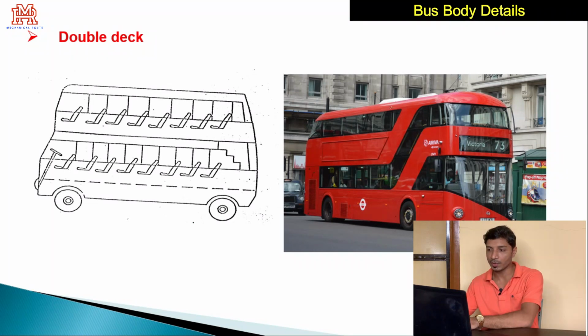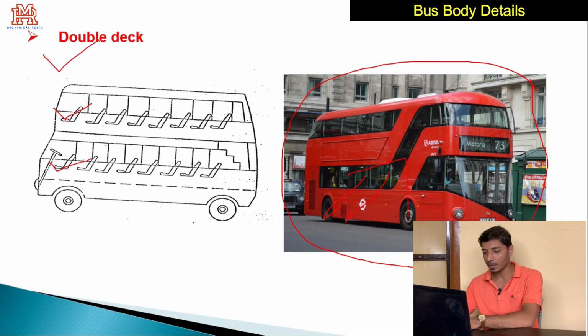This is why you can observe this. If this type of bus is running at very high speed, then due to the side forces there is a possibility of rolling, and the accident may happen. So these types of seatings are designed in the case of double decker buses.